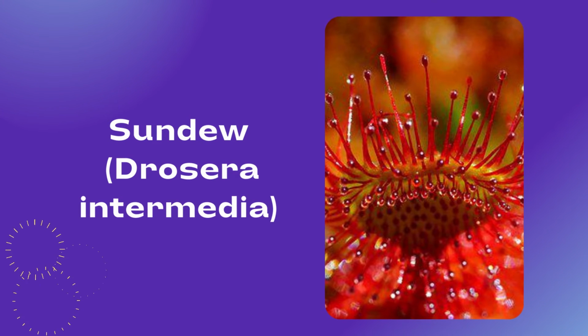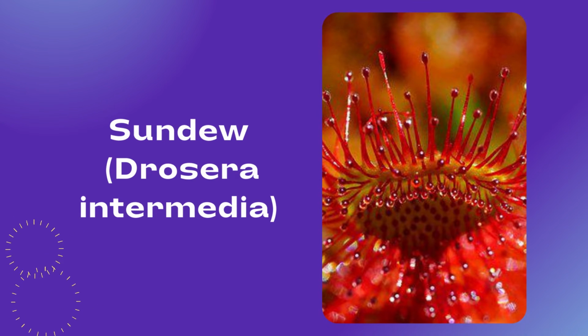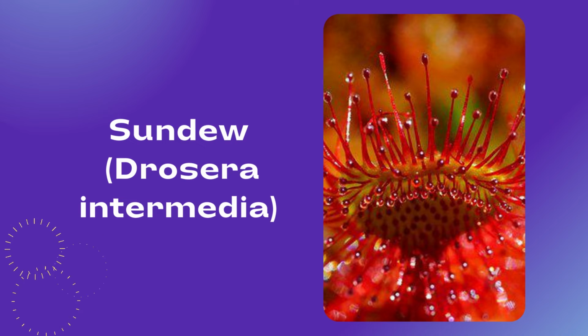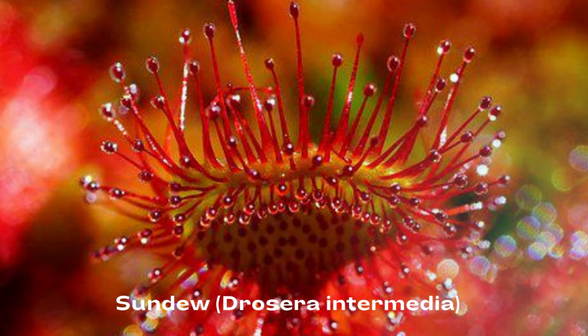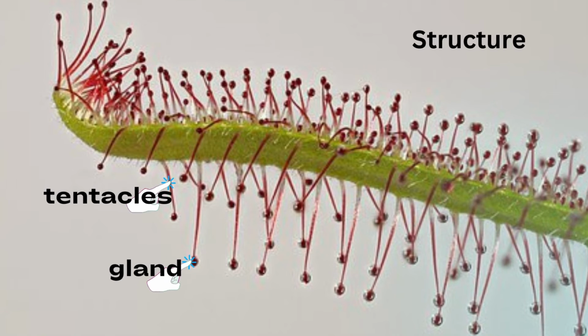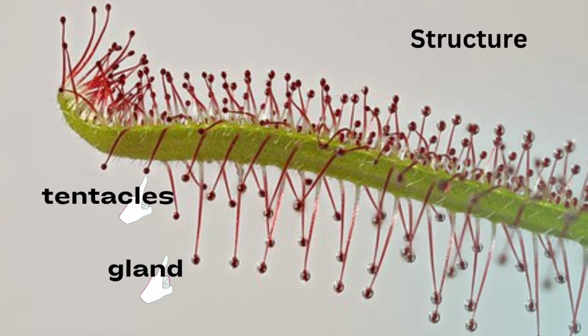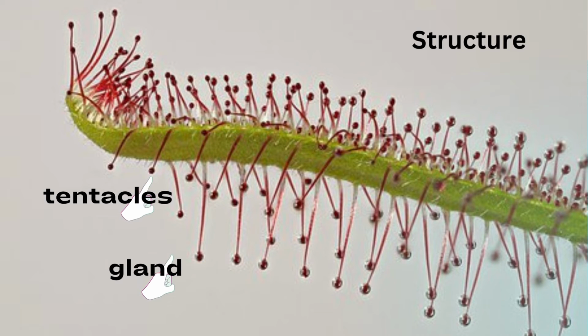The next example is Sundew, that is called Drosera intermedia. The scientific names are important. Structure. The tiny leaf bears numerous hair-like tentacles, each with a gland at its tip.